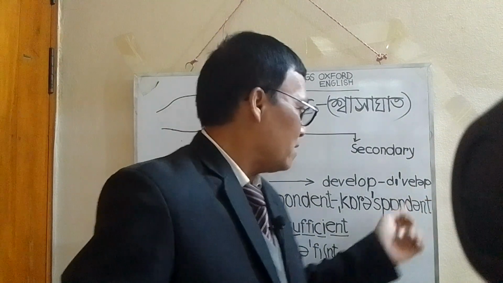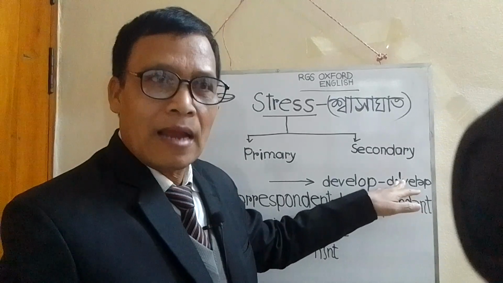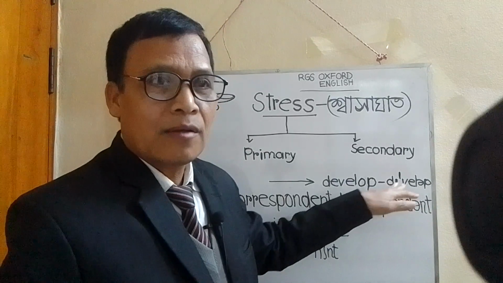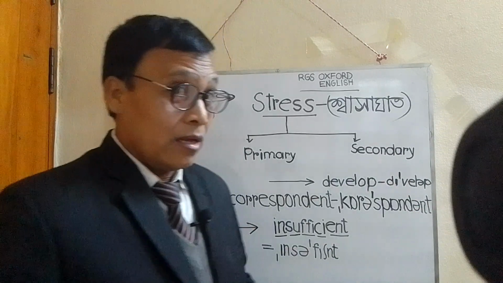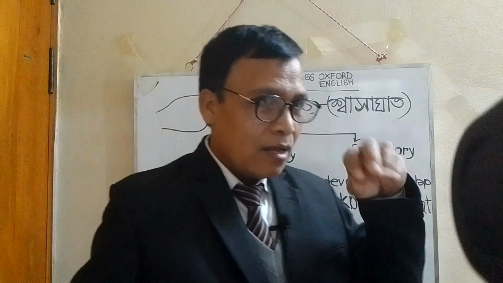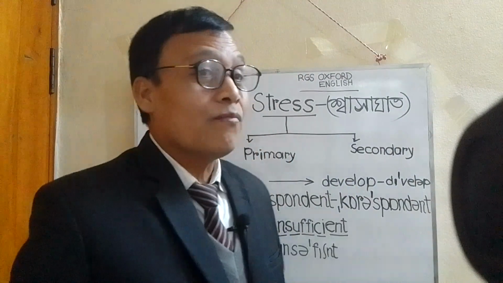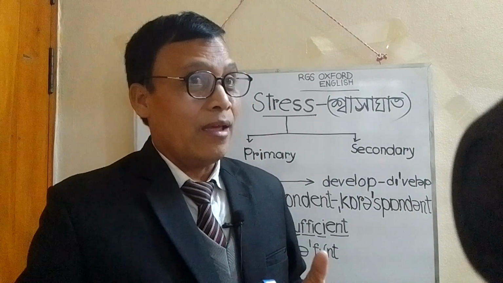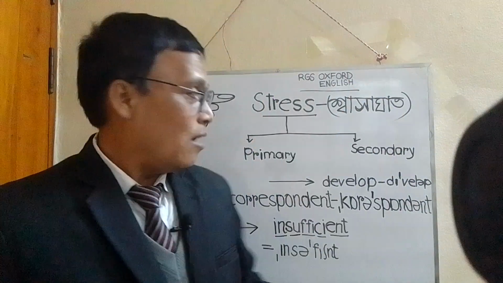You see here, develop. This is low, and this is louder.